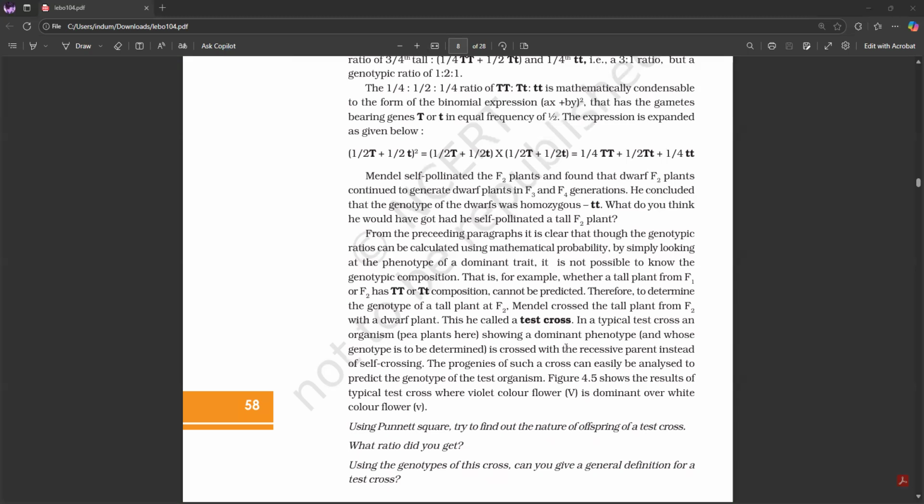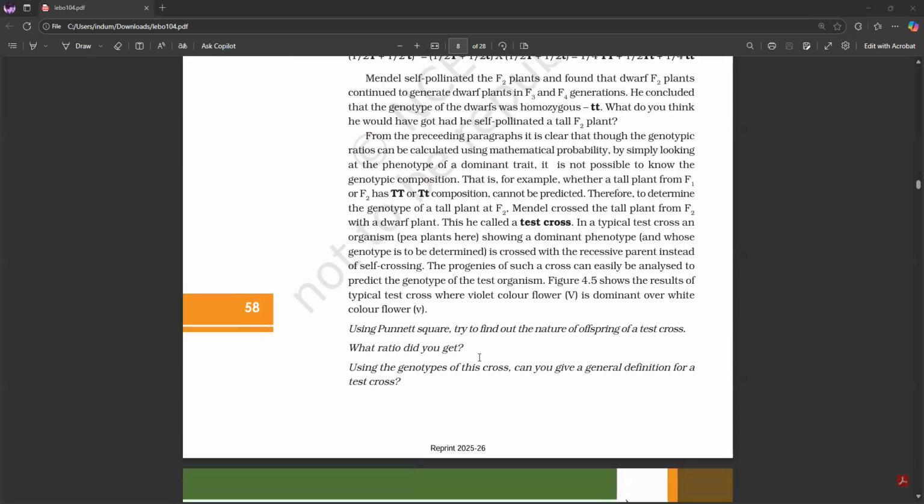From the preceding paragraphs, it is clear that though the genotypic ratios can be calculated using mathematical probability, by simply looking at the phenotype of a dominant trait, it is not possible to know the genotypic composition. That is, for example, whether a tall plant from F1 or F2 has capital T capital T or capital T small t composition cannot be predicted. Therefore, to determine the genotype of a tall plant at F2, Mendel crossed the tall plant from F2 with the dwarf plant. This he called a test cross.